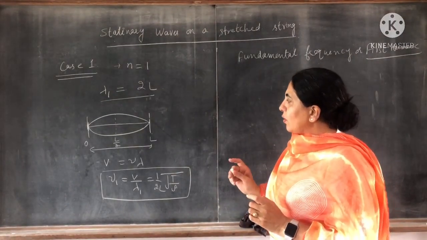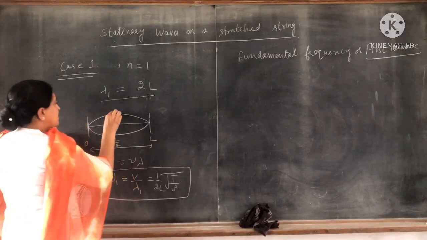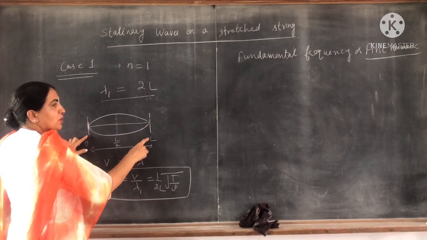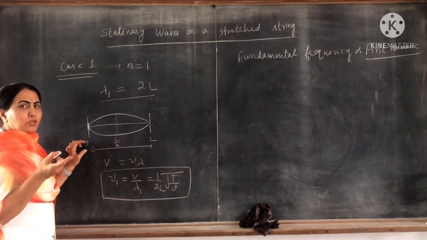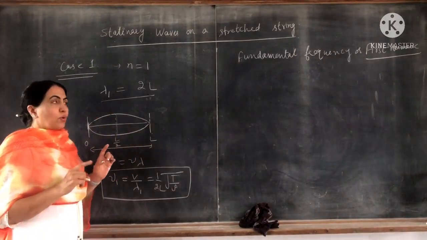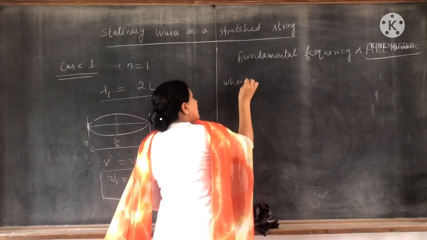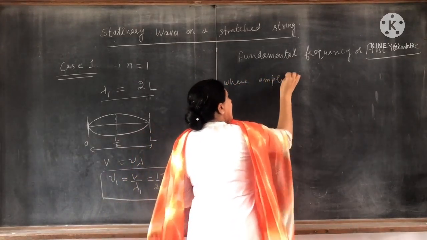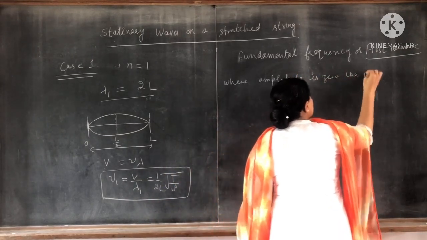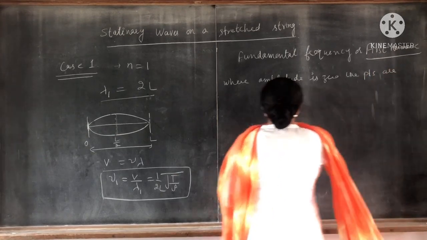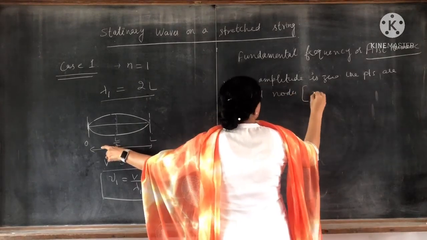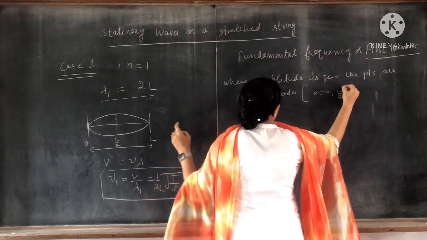Now where the displacement or amplitude is maximum, those points are called antinodes, and at these points the amplitude is 0. Where the amplitude or displacement is 0, the points are called nodes. Nodes are the points where x is equal to 0 and L in this case.